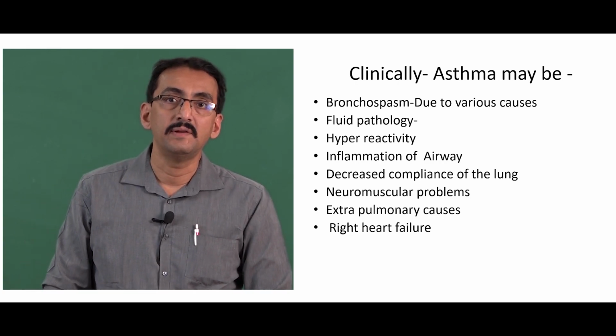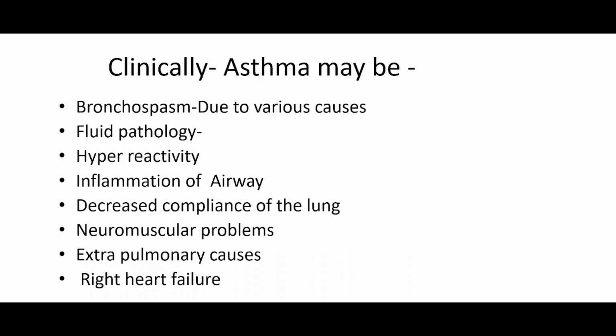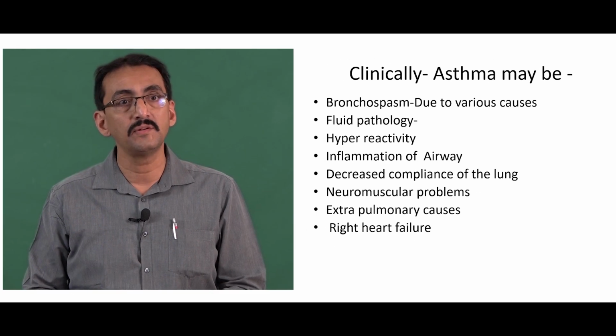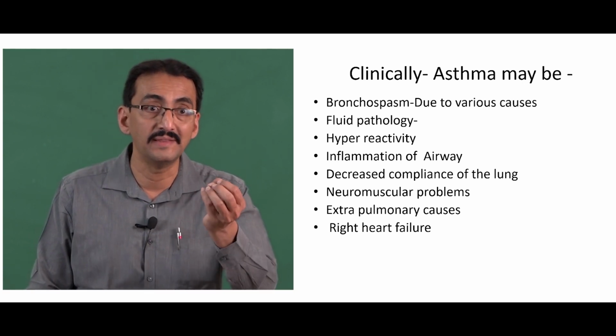Now clinically, when we see what clinically asthma may be. Clinically asthma may be as a bronchospasm. Bronchospasm may be because of various causes. So that is one of the causes of asthma. That is, difficulty in breathing occurs because of various causes, various levels of severity of bronchospasm can occur. Number two, fluid pathology is one more cause for decreased perfusion, decreased oxygenation, and decreased diffusion, and that may lead to asthma. Similarly, hyperreactivity of the bronchial tree, which causes sudden contraction of the bronchial smooth muscle and mast cell stimulation, etc. So that is one of the basic causes.